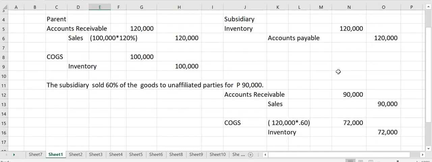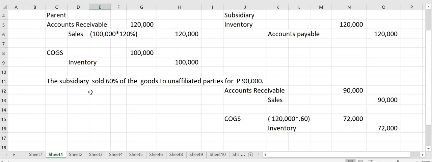Assuming that the subsidiary sold 60% of the goods to unaffiliated parties for 90,000. The entry ni subsidiary would be a debit to accounts receivable and a credit to sales for 90,000. And then it will record cost of goods sold. Since the subsidiary recorded the inventory at billed price of 120,000, therefore its cost of goods sold is 60% of 120,000, being 60% yung nabenta sa outsider. So the debit to cost of goods sold, credit to inventory is 72,000.